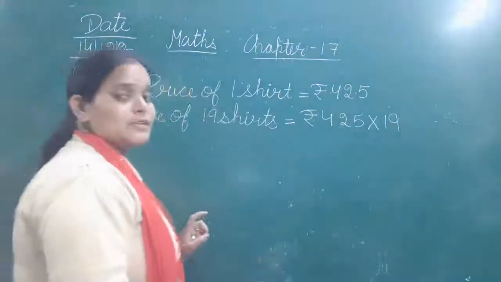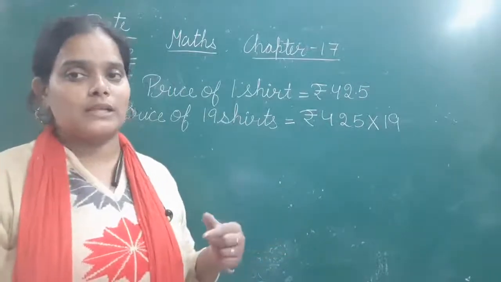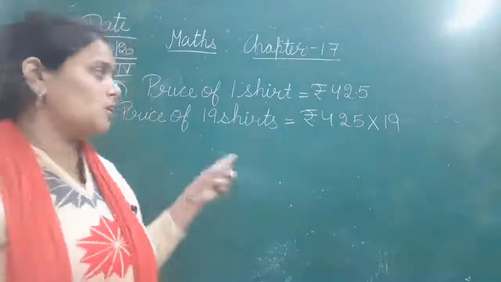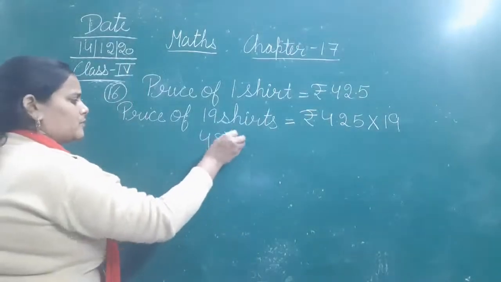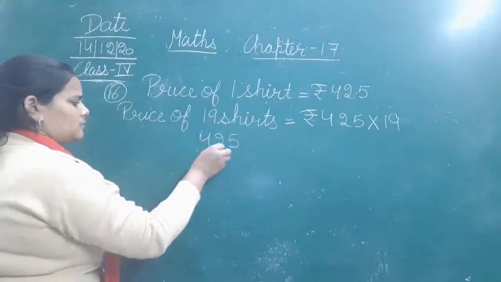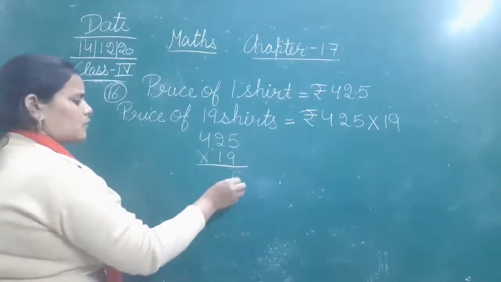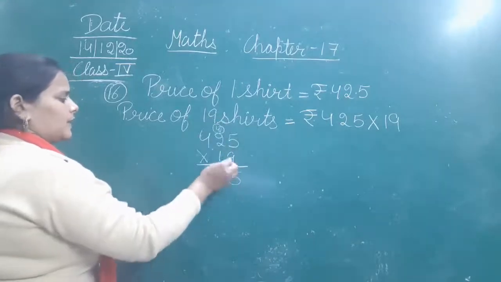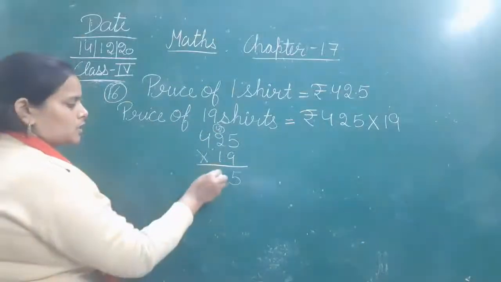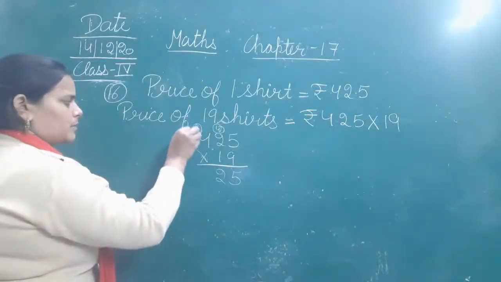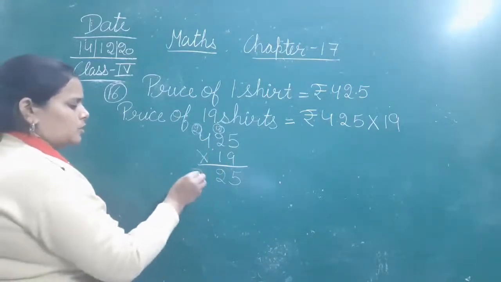The price of one shirt is 425 rupees, so what will be the price of 19 shirts? For calculating that we will do the multiplication. Now let's multiply 425 with 19. 9 5s are 45. 9 2s are 18, 18 plus 4, 22. 2 here, and the next 2 will be here. 9 4s are 36, 36 plus 2, 38.